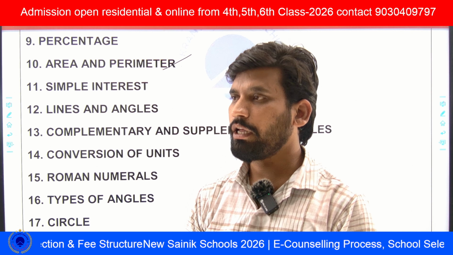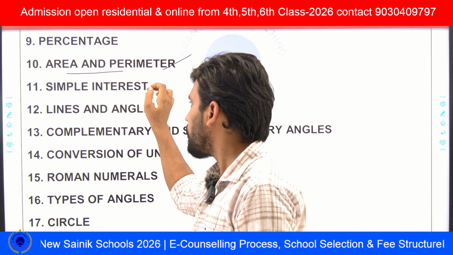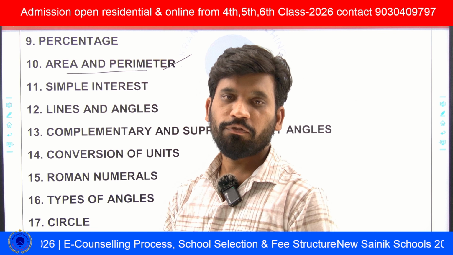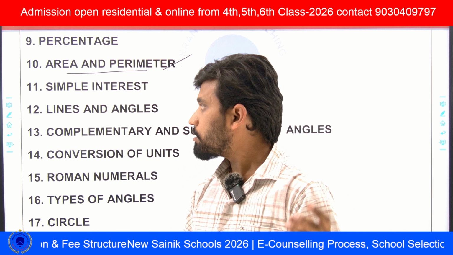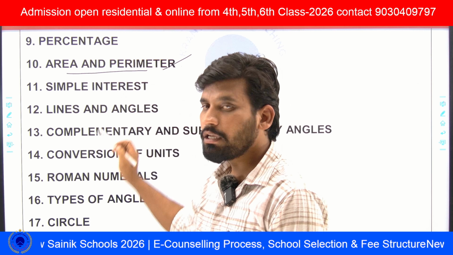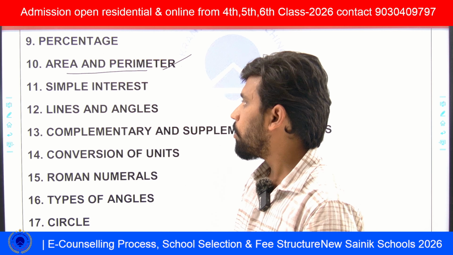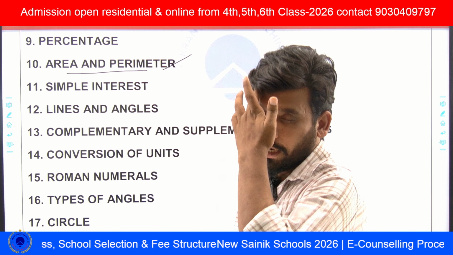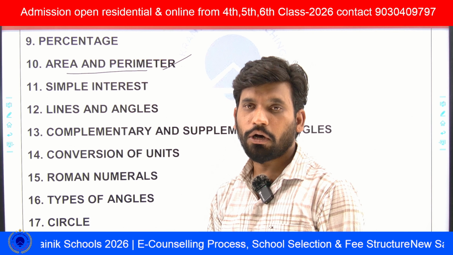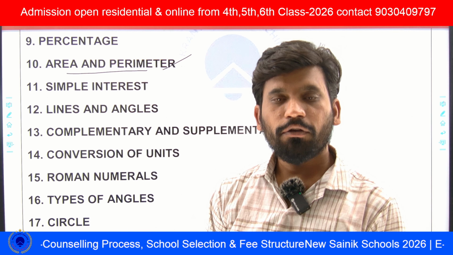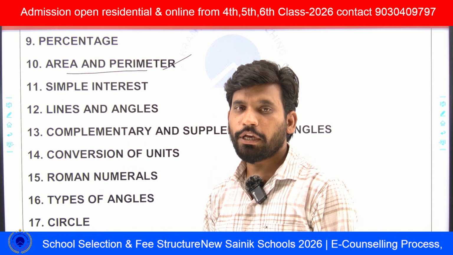He will give the rectangle. Most of the area and perimeter questions are on two-dimensional objects. So what are those? One is rectangle, and another is square. If he gives the length and the area of that rectangle, then he will ask what is the breadth, or he will give the length and the breadth, and ask what is the area of the rectangle.